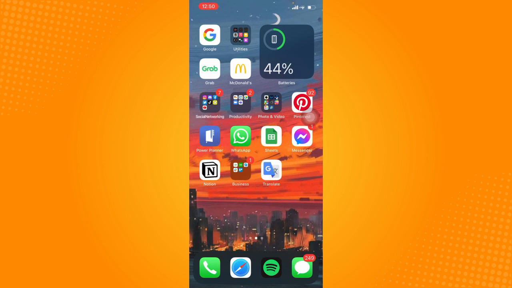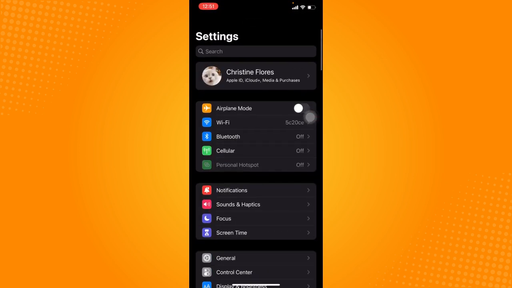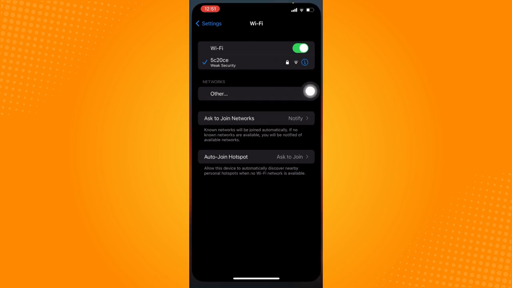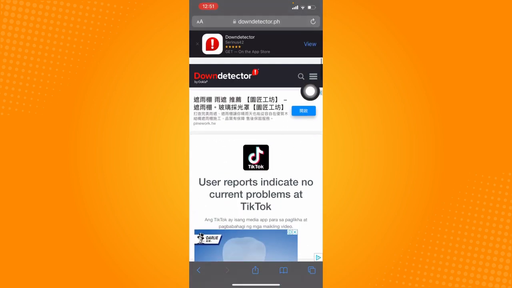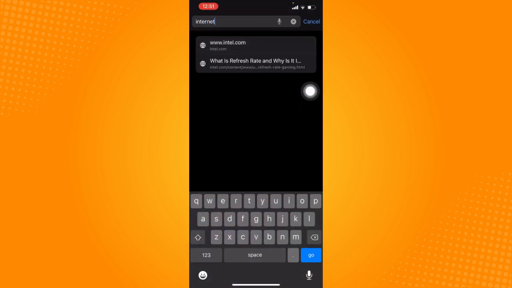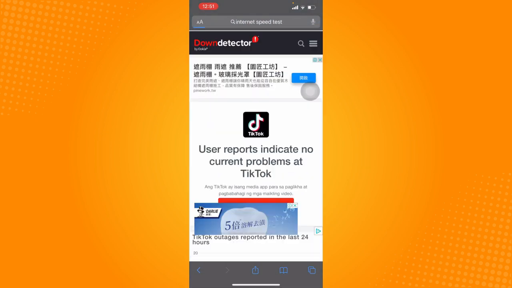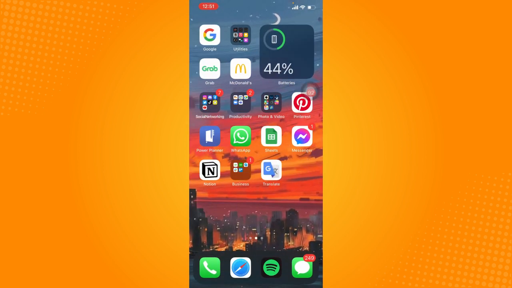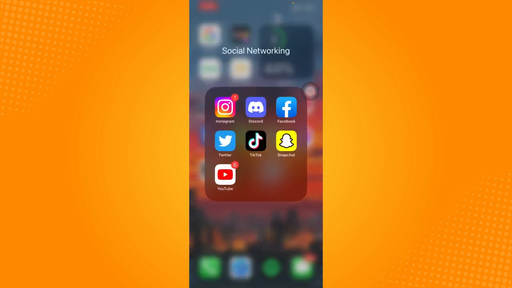If that still does not work, make sure that you will check your network connection if it is stable. So just go to the settings and to your Wi-Fi and make sure that there is no issues indicated right here, or just go to Safari and click on internet speed test right here and see if your internet speed is stable and fast. And the last thing that we are going to do is to clear the cache on